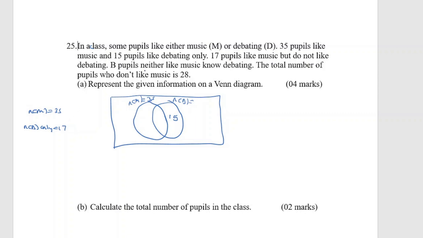When you look at this 17, they like music but do not like debating, meaning that those who like music only are going to be 17. So it is music minus debate, and we remain with music only. Now what comes into your mind? We have those who like both of them. All of this is set for music, meaning that when we add what is here plus what is here, we are getting 35.